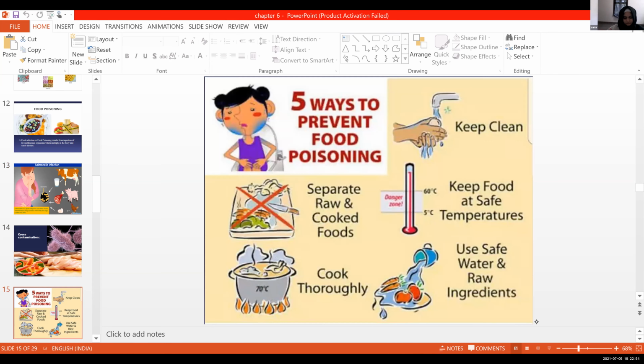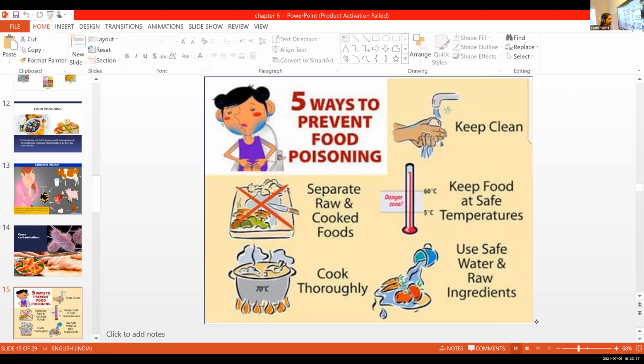So these are the certain ways how we can prevent food poisoning. A common topic, right? Proper cleaning, use of safe water, safe raw ingredients, keeping food at proper temperature, keeping food in good storage, and good, thorough cooking. All these are the methods we usually use to avoid food poisoning.